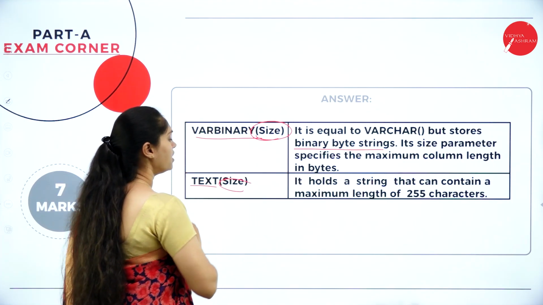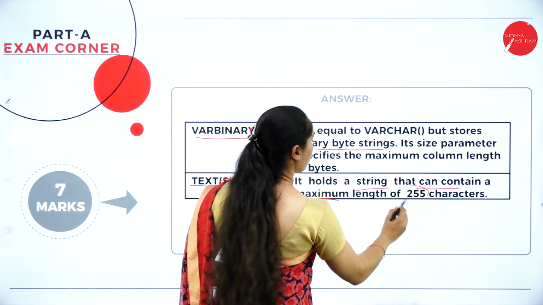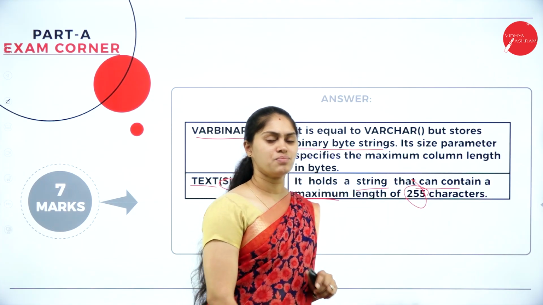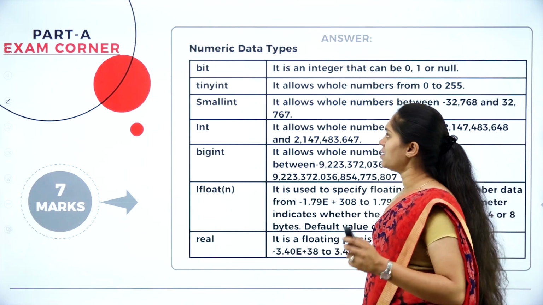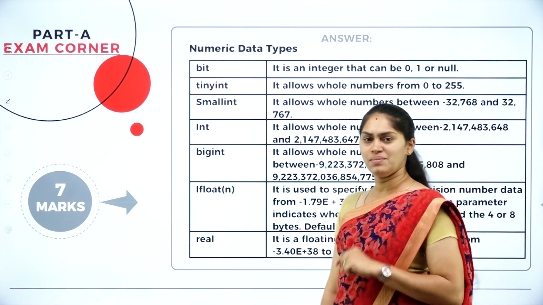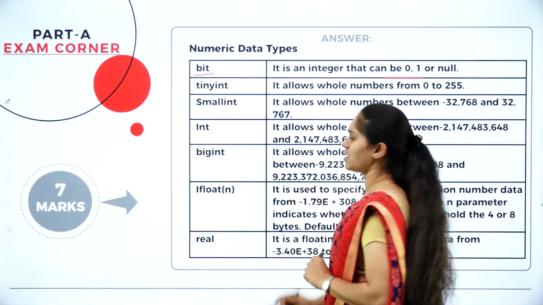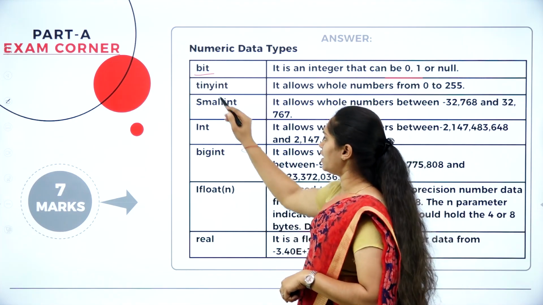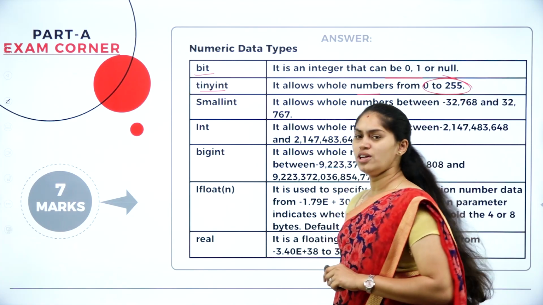And also we have a text of size. It holds the string that can contain the maximum length of 255 characters. So these are the different data types which come under the string data type. Next we have a numeric data type in order to work with numbers. There we have a bit, it contains 0, 1 or null, and also we have a tinyint. It allows the whole number from 0 to 255.